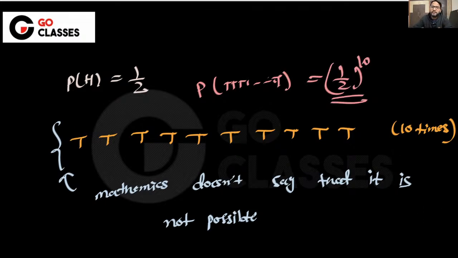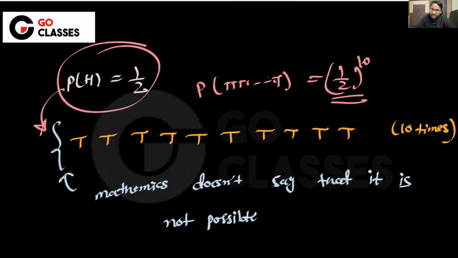Then what does it mean to say that the probability of head is 1 by 2, even though you toss it 10 times and you are getting tails? Then what's the point of this probability? See, this probability is not saying that out of 10 you will be getting 5 heads or 5 tails, nothing like that, right? It is just saying that if you toss it enough number of times, I guarantee that you will be getting half of the time head and half of the time tail.